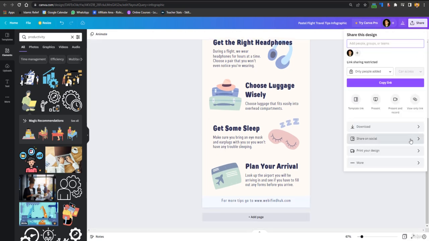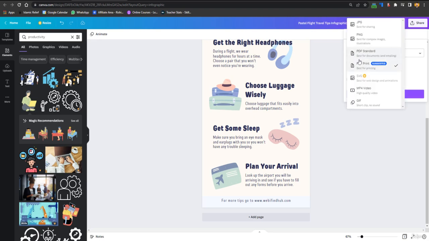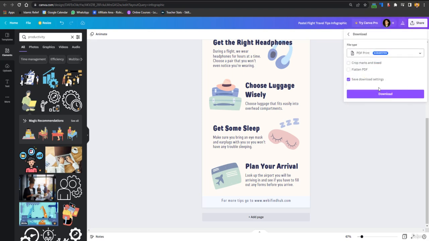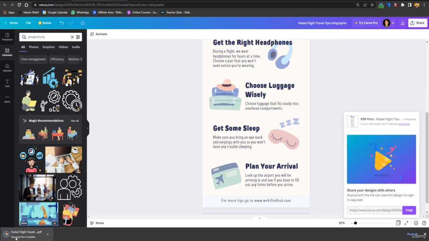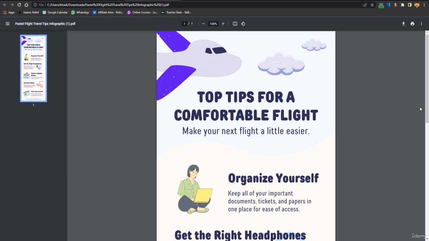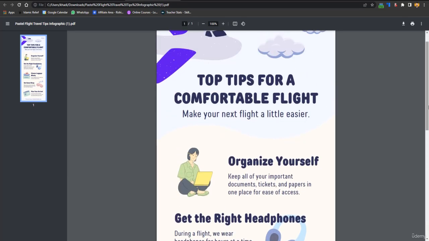Just click on share, then download, and here you can download it as PDF, PDF print, and PDF standard as well. If you want to download it in SVG, you will have to buy Canva Pro. Okay, so just download it. After it's downloaded, let's see how it's looking right now. This is a PDF, and you can just send it to the client and get your money. Okay, and that's how you can design the infographic and deliver it to the client as a file, and that's all. Let's move on to the next lecture.